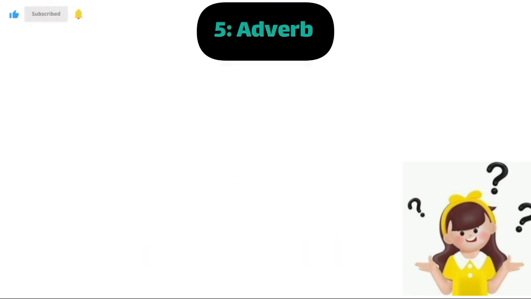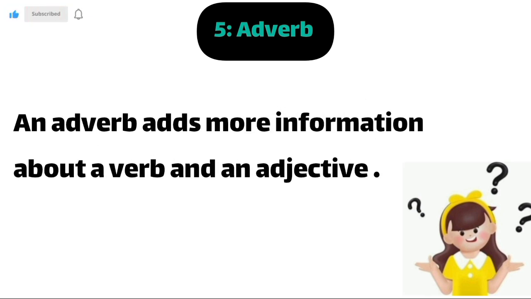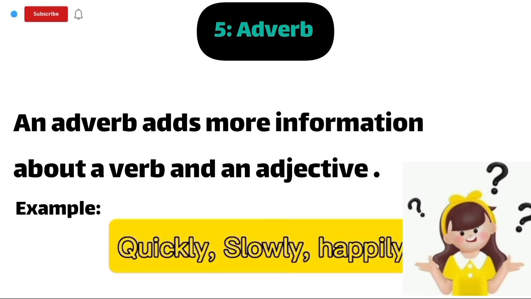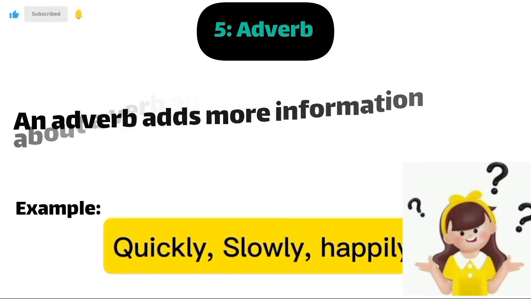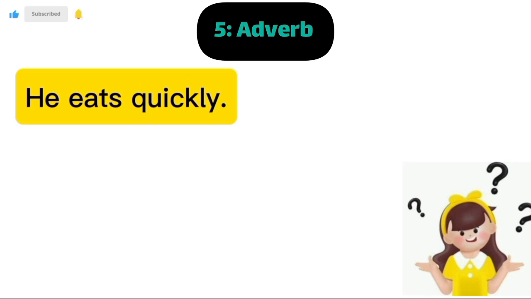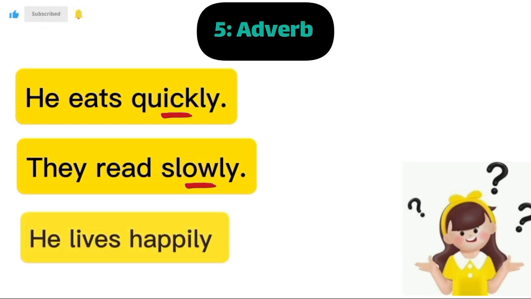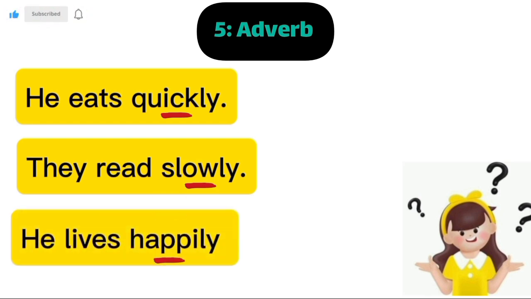Number 5. Adverb. An adverb adds more information about a verb or an adjective. Example: quickly, slowly, happily. More examples. He eats quickly. In this sentence, quickly is an adverb. They read slowly. In this sentence, slowly is an adverb. He lives happily. In this sentence, happily is an adverb.